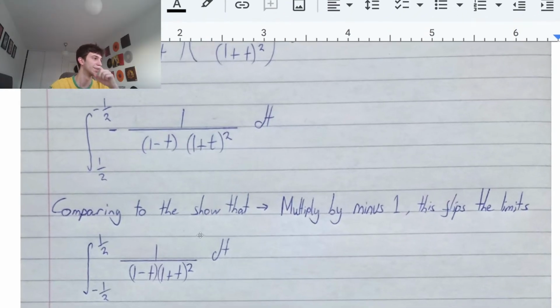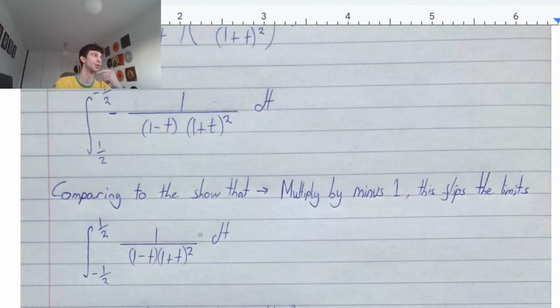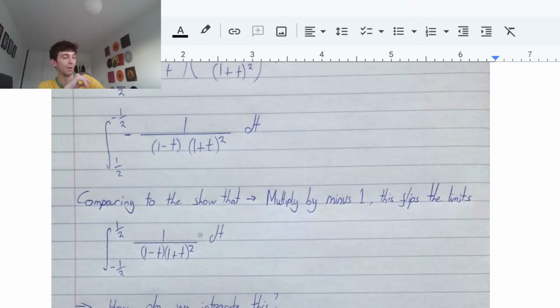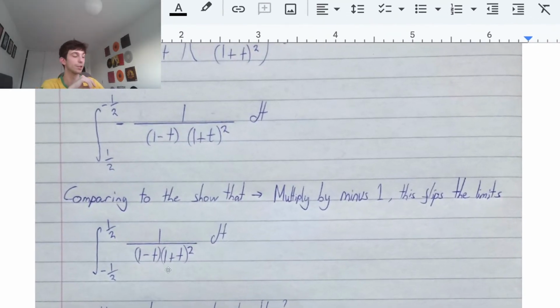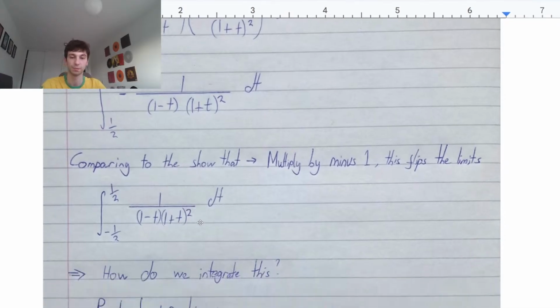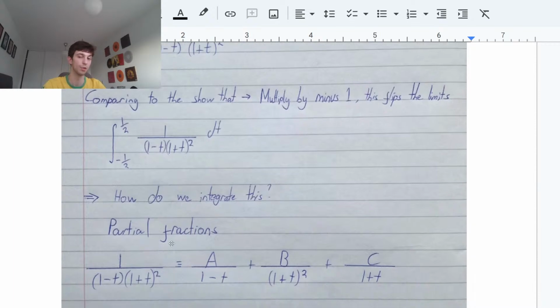This is great, guys. Tell me how we're going to integrate this. I'm sure you saw the subheading of this question, but let me know how we're going to integrate this. I'm sure you guys already know, but when we see that denominator already factored out, and the denominator has a higher order than the numerator, and it's able to be factored, we're going to be using partial fractions. Those are the key things. So it's already in this form, so we know it's going to be partial fractions.